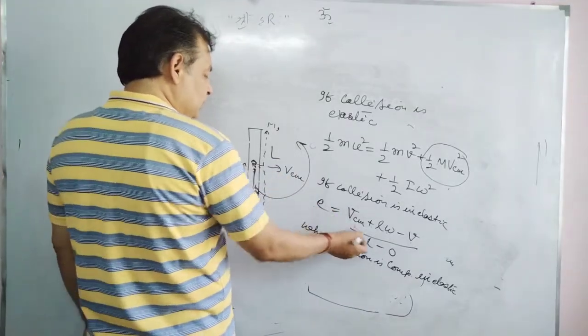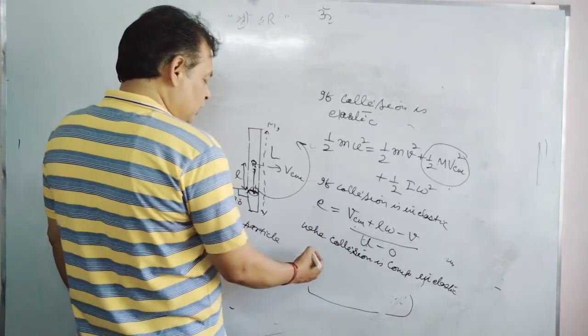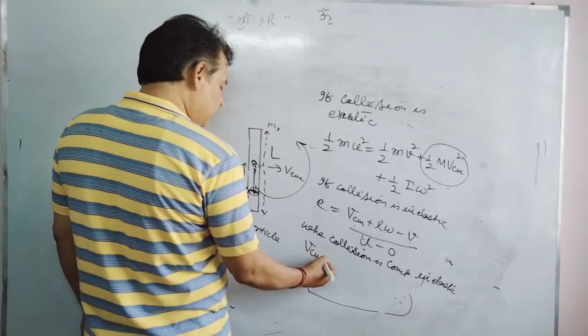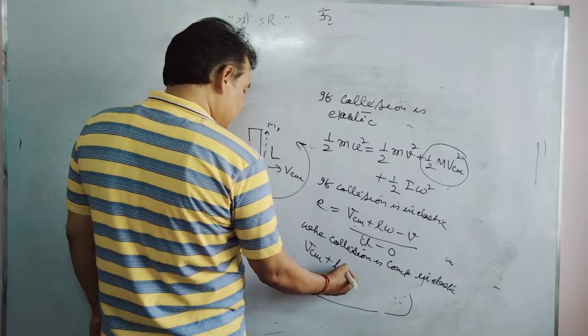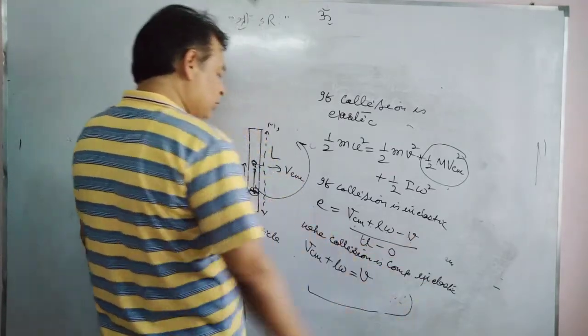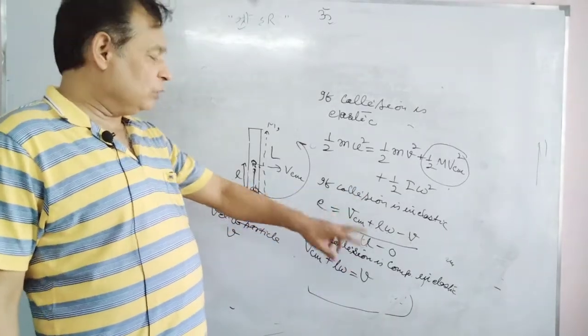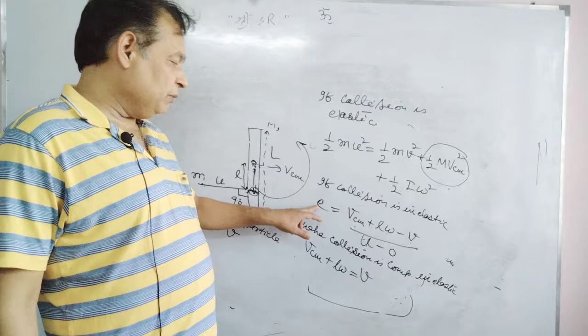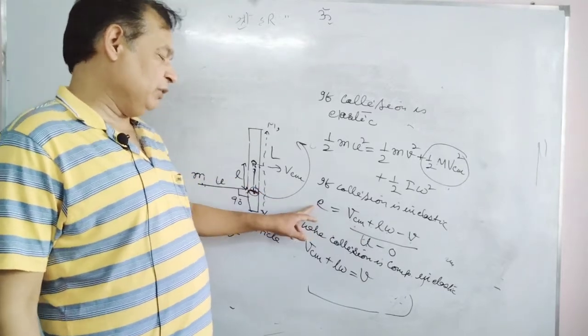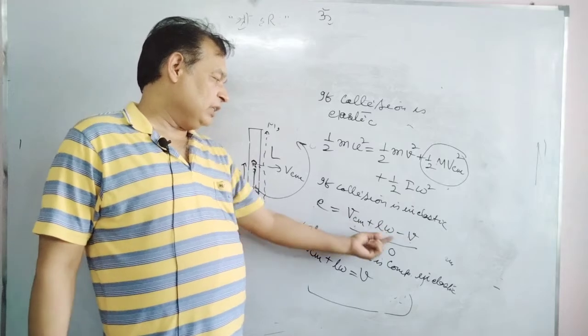After putting e equal to 0, what will you get? e into the numerator will be 0, and we have V_CM plus L omega must be equal to the final velocity of the particle. For completely inelastic, you all know e becomes 0, so the numerator will be 0, and V_CM plus L omega equals V.